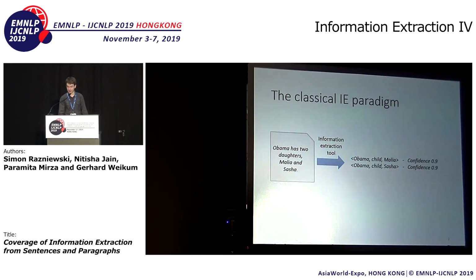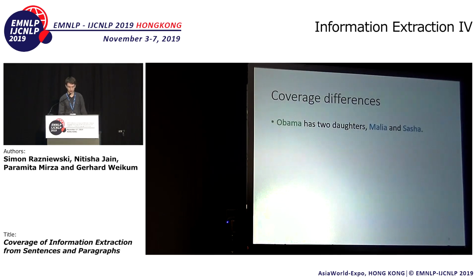But what is missing in the classical IE paradigm is: are these all, or what is the coverage of the extractions? Why would there be differences in coverage? Well, let's see this example again. Obama has two daughters, Malia and Sasha. Sounds like these are probably all children. Contrast this with the sentence, Jolie brought her children, Shiloh and Knox, to school. Are these all children of Jolie? Well, it's very plausible that she has other children who are just too young or too old to be brought to school. So we would have less confidence that these are all.